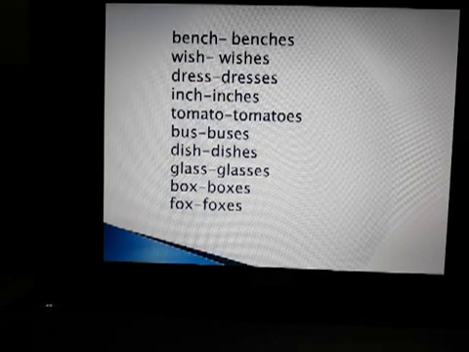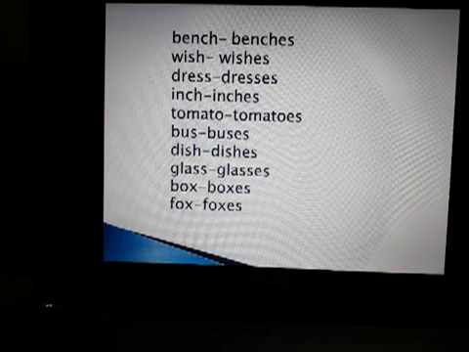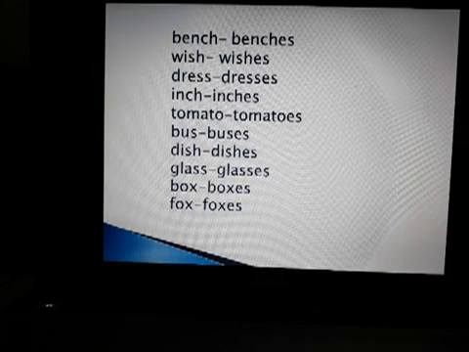Here are some more examples where you can add es. Bench, benches. Wish, wishes. Dress, dresses. Inch, inches. Tomato, tomatoes. Bus, buses. Dish, dishes. Glass, glasses. Box, boxes. Fox, foxes. You may write all these nouns in your notebook.